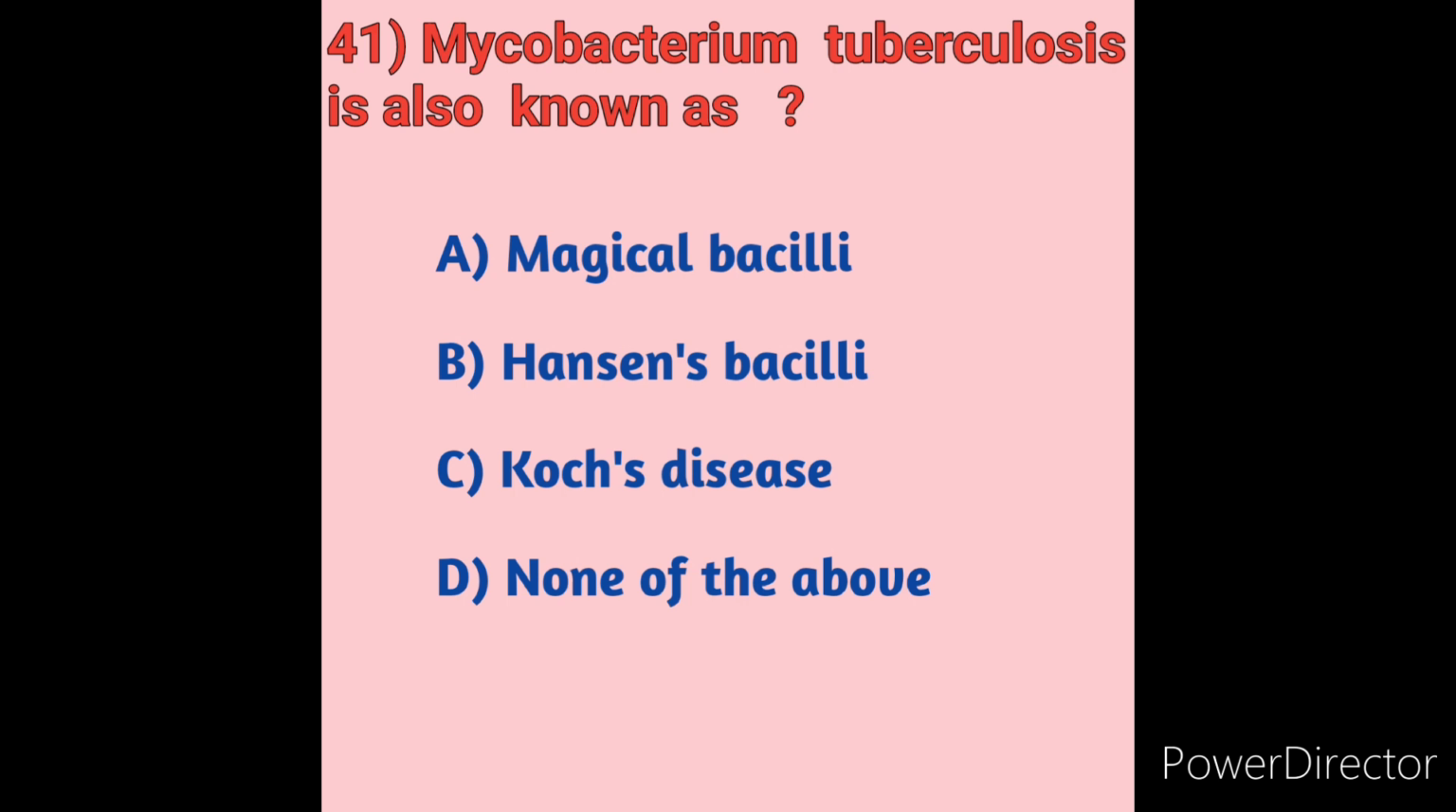Tuberculosis is curable and preventable in a short period of time. So here Mycobacterium tuberculosis is also known as Koch's bacilli or Koch's disease. Tuberculosis spreads from person to person through the air. So tuberculosis is also called Mycobacterium tuberculosis and Koch's disease. So in this option, option C, Koch's disease is the correct answer. Next we will move on to question number 42.